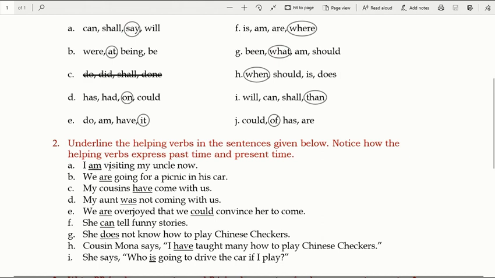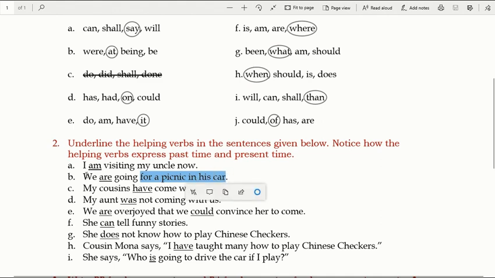I am visiting. Just pay attention only to this much. I am visiting. मैं मिल रहा हूँ. Am visiting. So it is showing you the exact tense. The second one is we are going. Now forget about this part because it is not that important in this sentence.